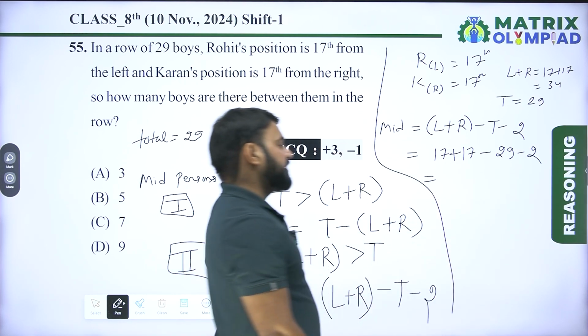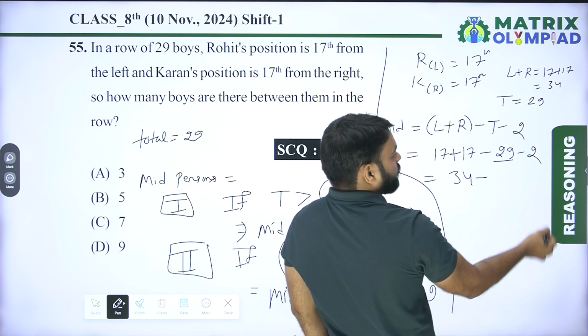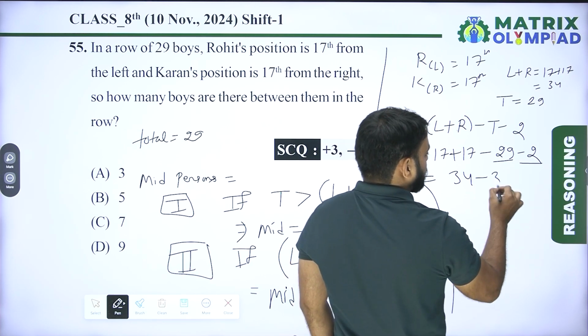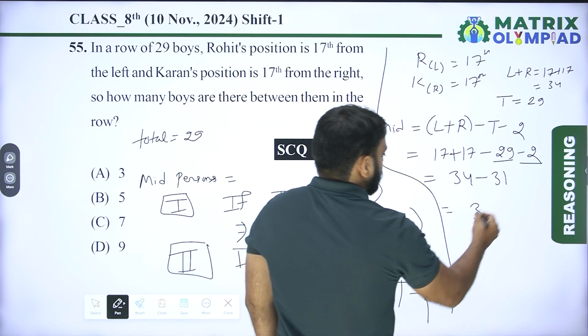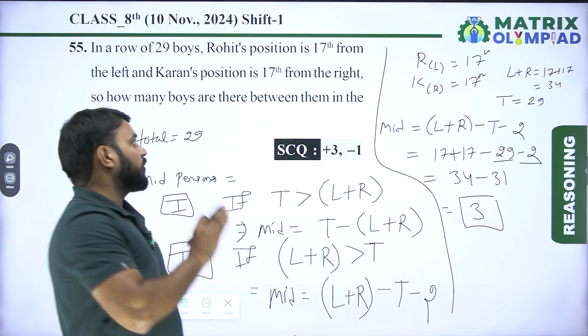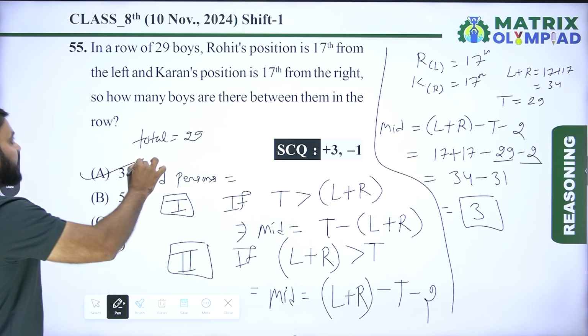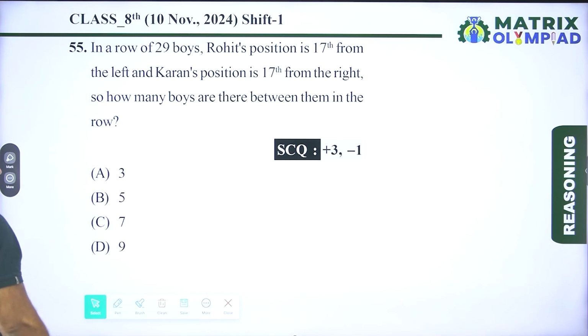So 17 plus 17, 34, minus 29 minus 2, it means minus 31. So 34 minus 31, it means 3. So there are 3 persons between Karan and Rohit. So here option A is the correct answer of this question. So now let's move on to the next question.